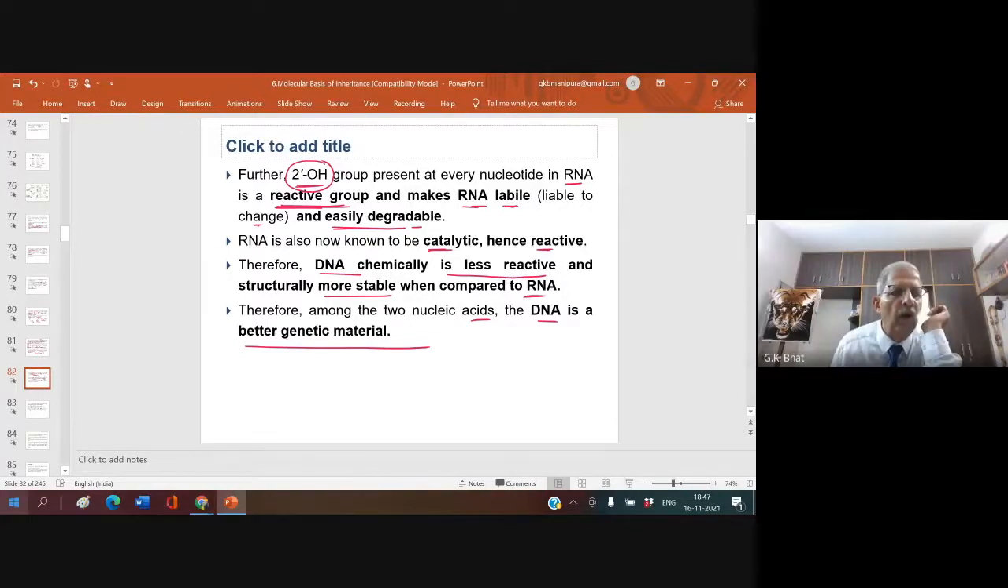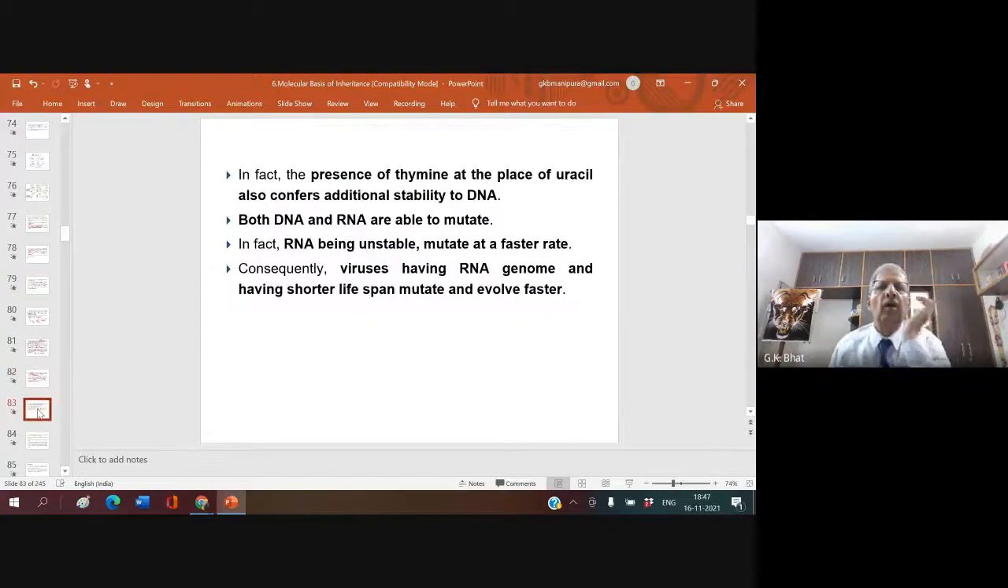Now, Prithviraj, Namrata, in fact, the presence of thymine at the place of uracil also confers additional stability to DNA. The presence of thymine in DNA further confirms that DNA is more stable. Both DNA and RNA are able to mutate. In fact, RNA being unstable mutates at a faster rate. Please, if this particular question, why DNA is genetic material, not RNA, is asked, you have to write all these points.